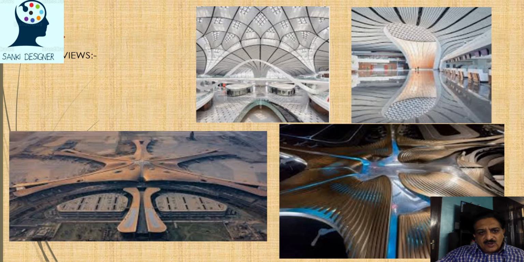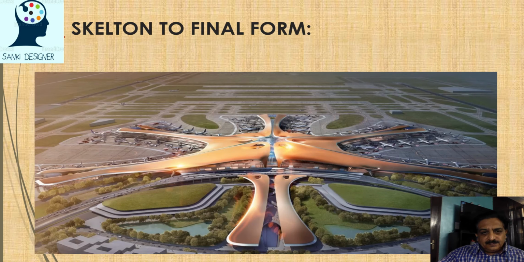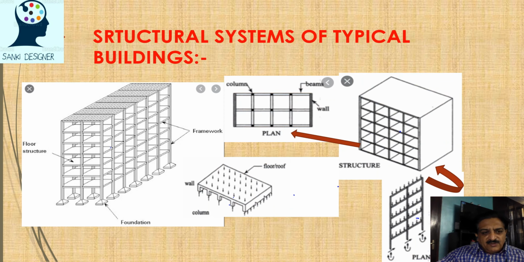This is possible only when you are able to envisage structural systems where the load can be transferred, where the shapes you envisage can be maintained. So it's very important. You can see the final shapes here. The result of that skeleton is the final shape of the airport. That's very important. Normally we have a building like this: slabs, then beams, then columns.